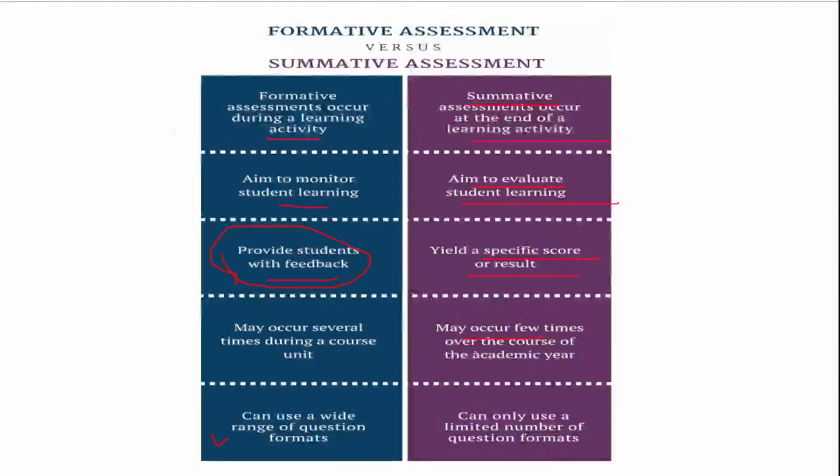It may occur a few times over the course. For example, it may be taken twice or conducted four times in a year, depending upon your annual calendar, and it can apply only a limited number of question formats.